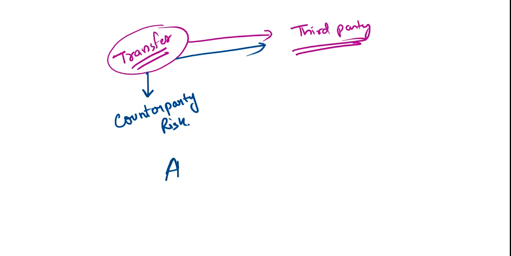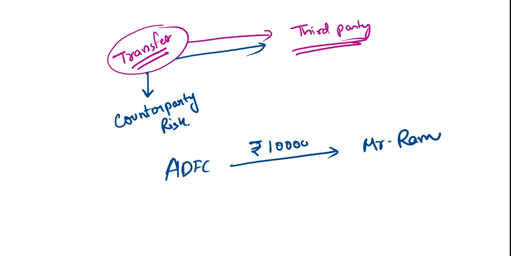Now suppose this is HDFC Bank and we have given a loan to Mr. Ram. The amount of the loan given to Mr. Ram is 1 lakh rupees. Now the question is that we have a credit risk from Mr. Ram, that he is not going to repay our 1 lakh back to us.